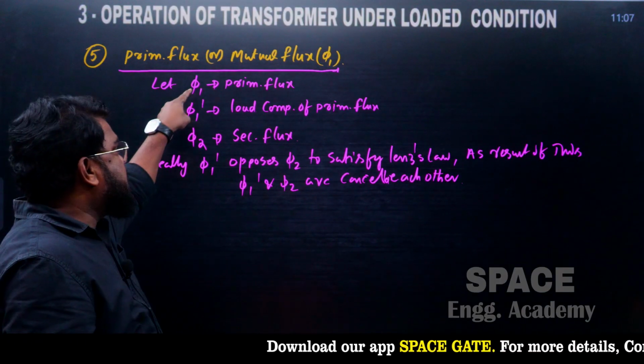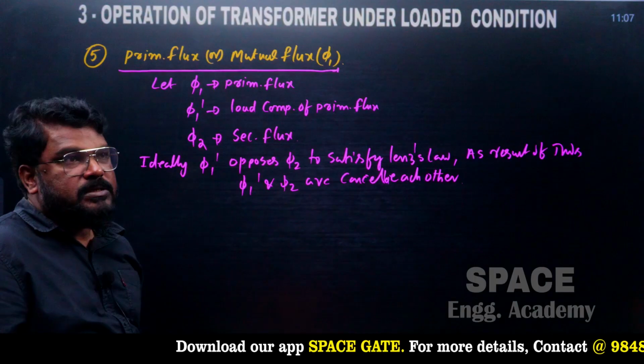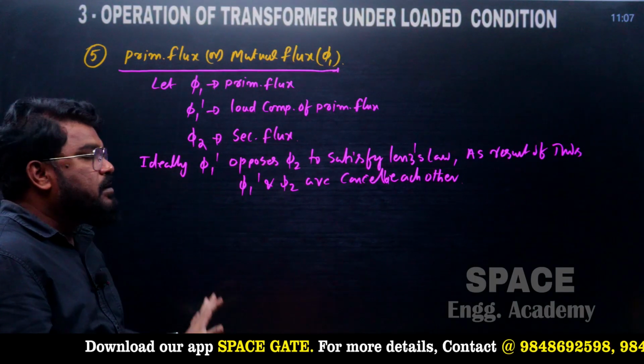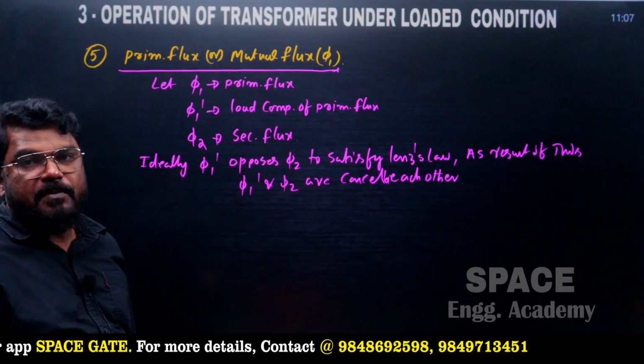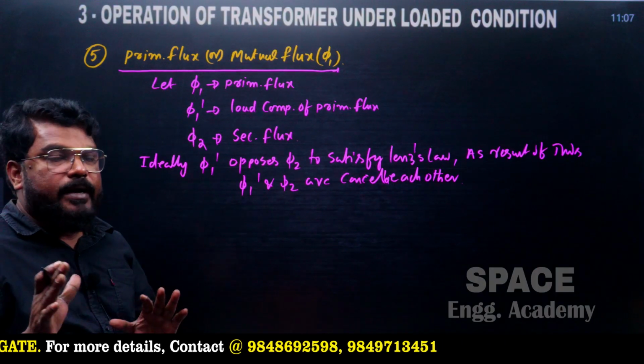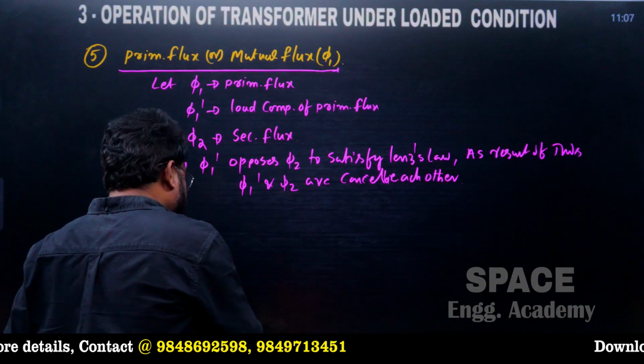Which flux is present in the transformer? Primary flux is present in the transformer. That's why the transformer is treated as a constant flux device, which is independent of load current and load variation. So a question can be asked like this.